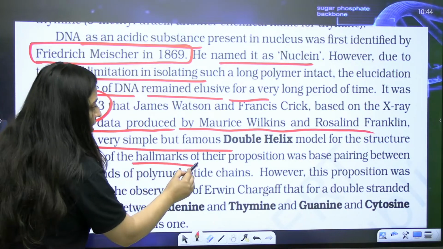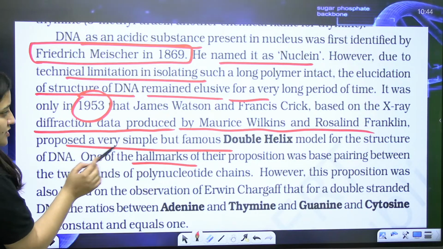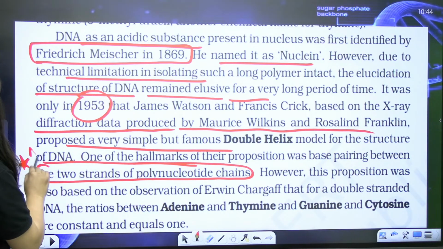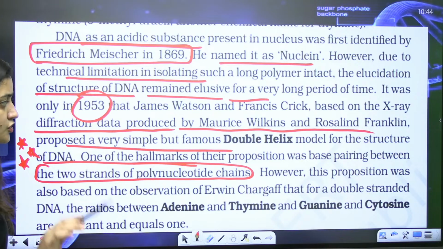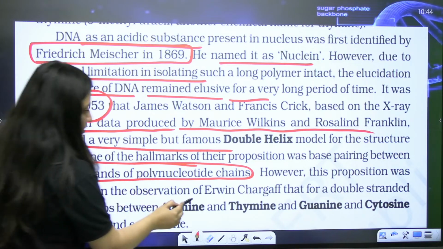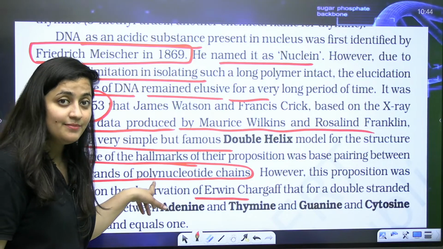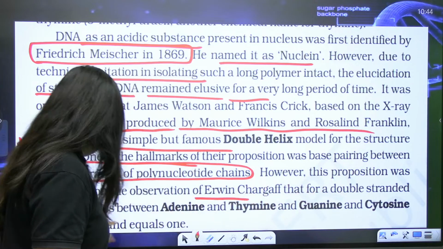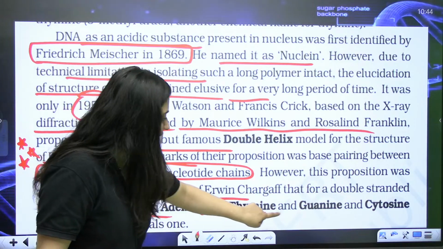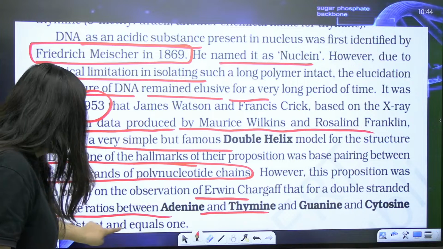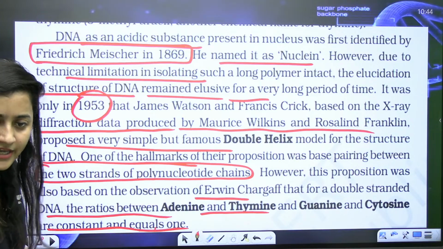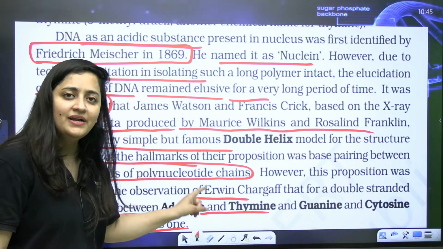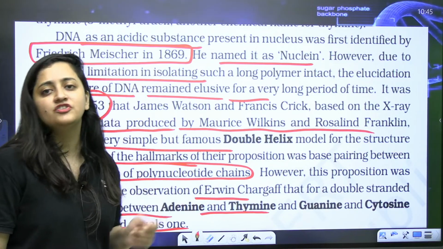One of the hallmarks of their proposition was base pairing between the two strands of the polynucleotide chain. This was very important, the base pairing. This proposition was also based on Erwin Chargaff's observation that double-stranded DNA will always have the ratios between adenine and thymine, and cytosine and guanine, constant and equal to 1. So if they explained the complementary base pairing, it was also taken from Erwin Chargaff.